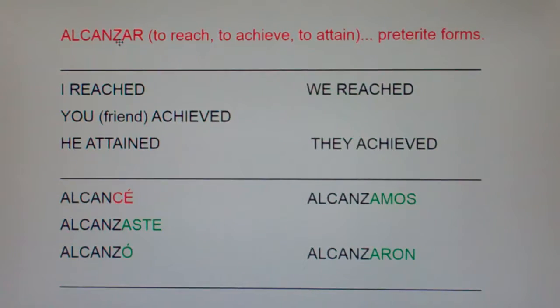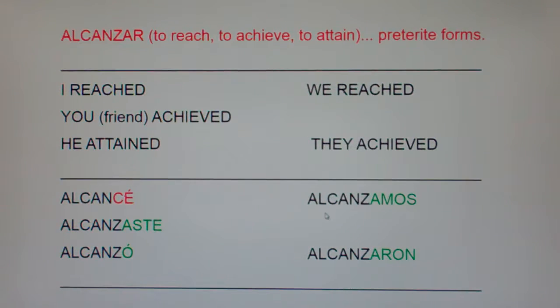Now we've seen Z turn into C before. We've seen pez, fish, turn into peces. We've seen dieciséis turn into dieciséis. In Spanish, it's pretty common to have the letter Z turn into C. Now this is a member of a group of verbs that I call car-gar-zar verbs. Now if you want to see or learn more, just type in car-gar-zar verbs, and I've got lots of clips.